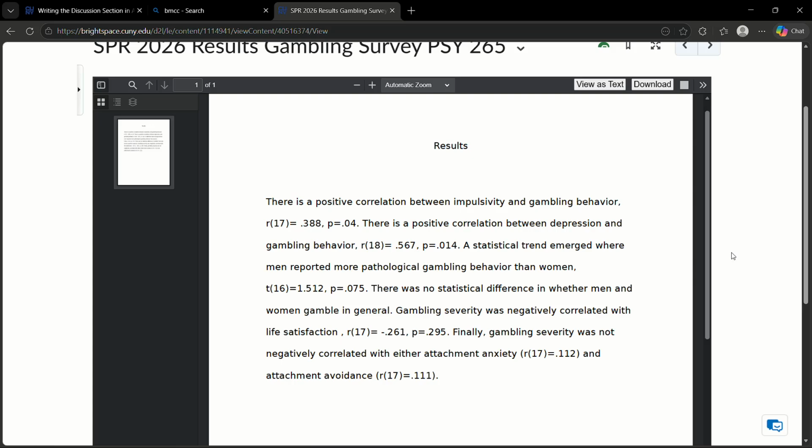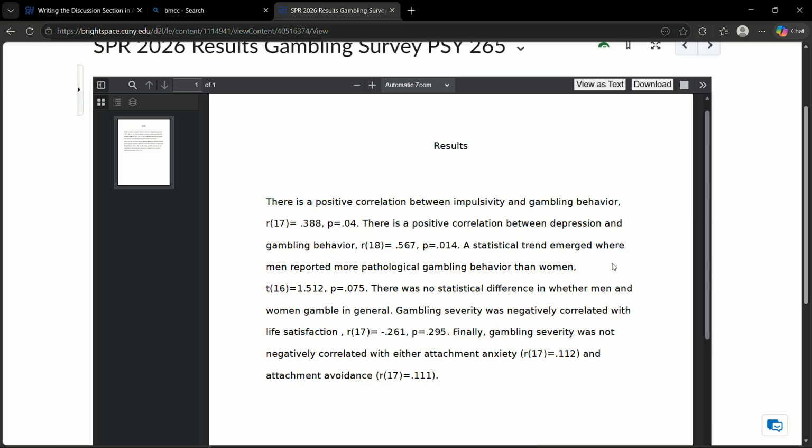Hypothesis 3, there was a statistical trend for men reporting more pathological gambling than women. And so there was a difference, but it wasn't statistically significant. It was 0.075. We need 0.05 or less to be statistically significant. And the reason why it was not statistically significant is because we only had 18 participants, and there were very few men that took part in the survey. I think it was about 4 or 5 men compared to 13 women. So it's very difficult with such a small sample to see a difference there.